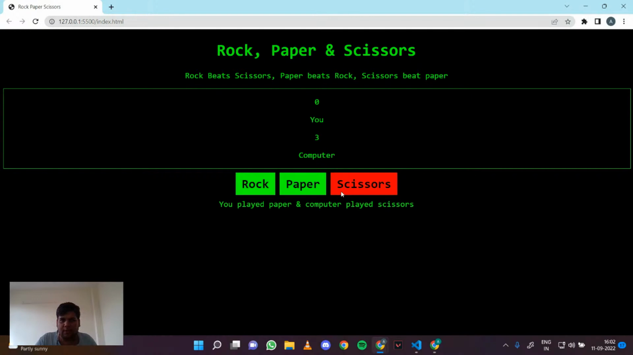So we can click on any one, and it will show what you played and what the computer played, and then we will update our score. If I play scissors, it will show that I played scissors and the computer played rock, so the computer won. So the computer score got increased. If I click on rock, then I played rock and the computer played paper, so the computer won. That's how the score will get updated. If I click on paper, you played paper and the computer played rock, so I won. That's how the score will also get updated.